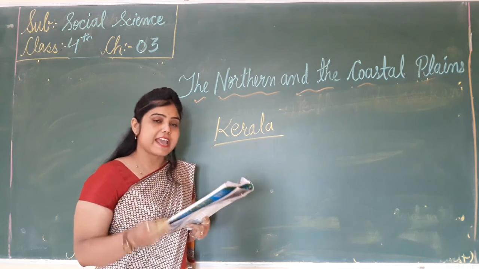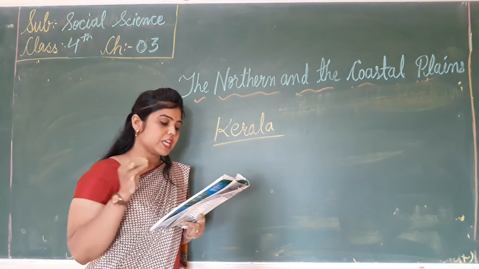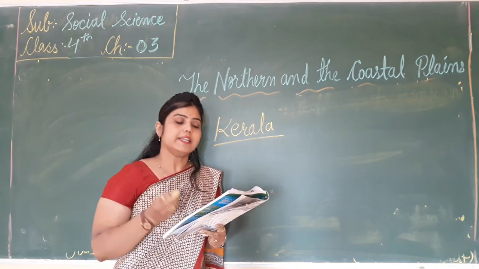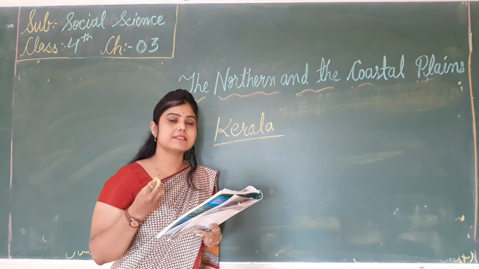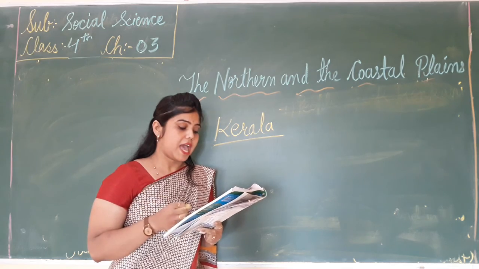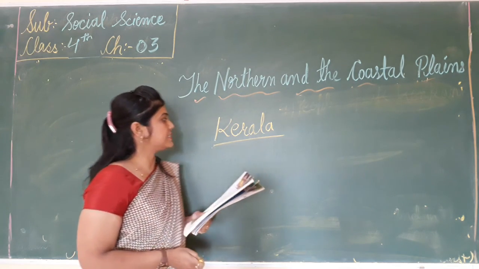Apart from rice and coconut, coir making is an important activity. Kathakali and Mohiniyattam are the popular classical dances, and people speak Malayalam. And Onam and Vishu are famous festivals.